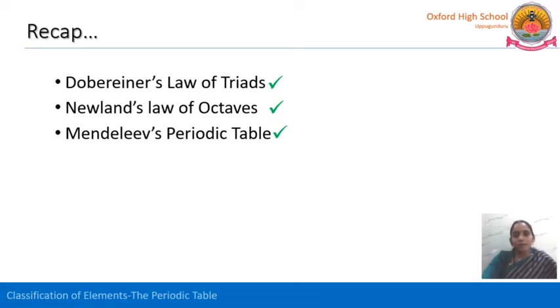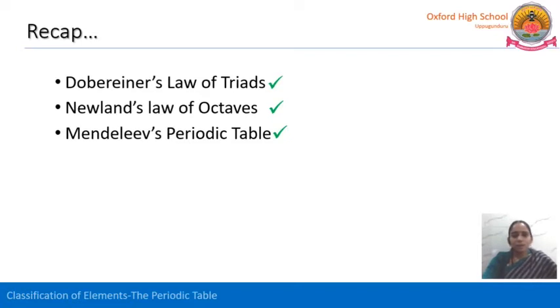Okay. Let us see a few salient features of the Mendeleev periodic table. Mendeleev arranged all the elements in the increasing order of their atomic weights, and then he observed that a few elements resemble each other in their properties, so he put all those elements showing similar properties together. First and foremost, he arranged a table and divided the elements into groups and periods. The vertical columns are called groups and the horizontal rows are called periods. He divided the periodic table into 8 groups and 7 periods.